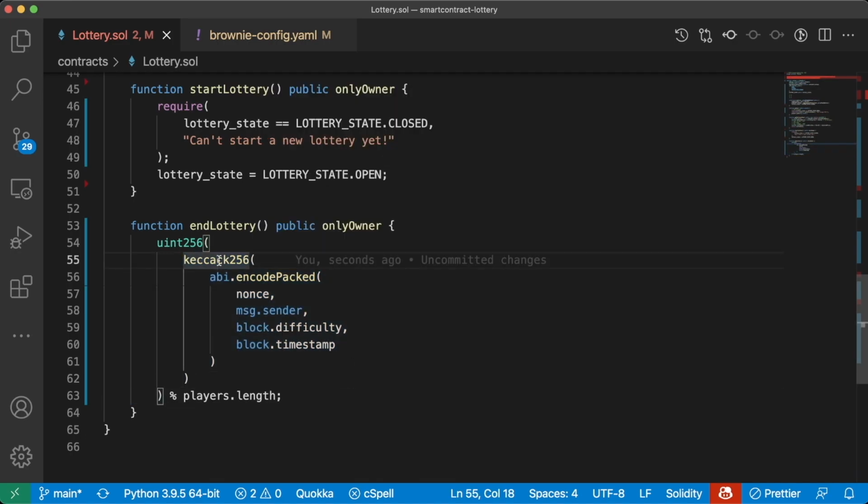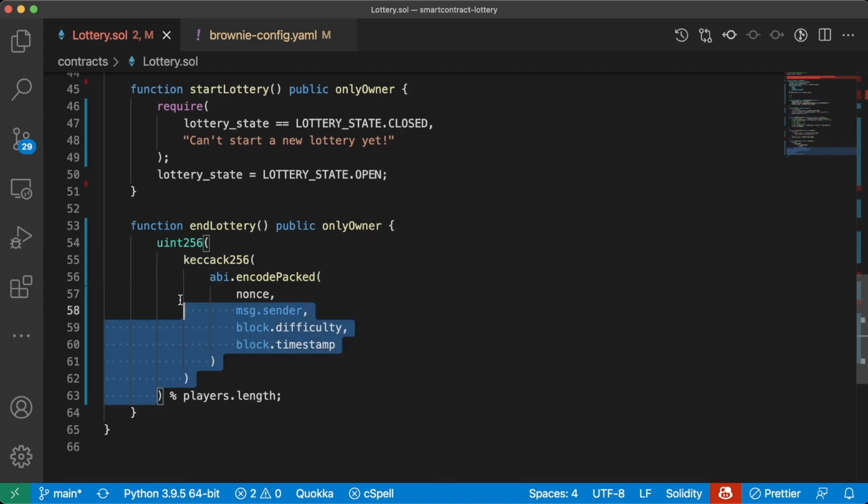Then they use Keccak256, which is, again, our hashing algorithm. So they hash a whole bunch of variables together, and they do this with abi.encodePacked. ABI is another keyword for some low-level work. They'll add maybe a nonce in. They'll add the msg.sender, block.difficulty, and block.timestamp. Basically, what they're trying to do here is take a bunch of seemingly random numbers, mash them all together in a hashing function, and then say, yeah, this is pretty random.